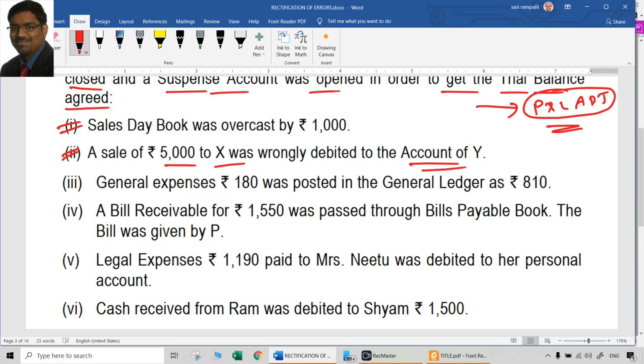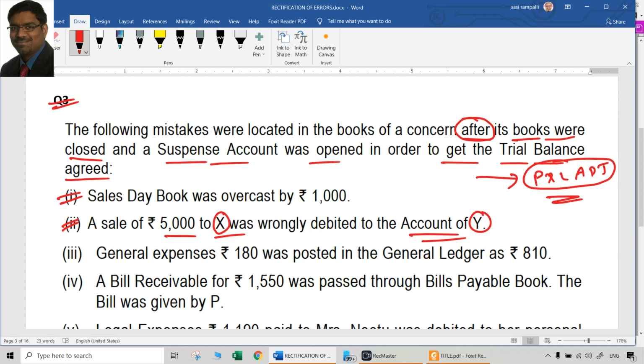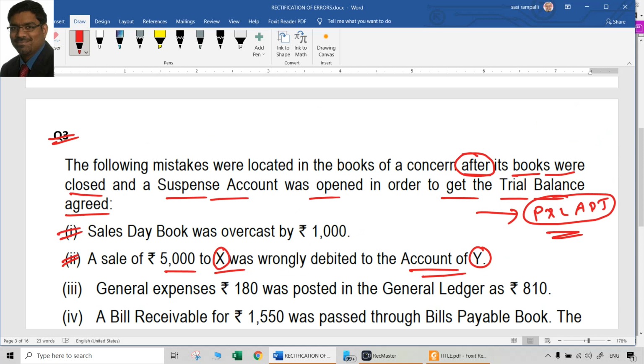Okay. So X is a different person, Y is a different person. Both are personal accounts, there is no problem. So once again, just for understanding, what should have been the correct entry? We should have passed X account data to sales: X to sales. But what they passed was Y to sales. This was okay. So the mistake was in the debit.